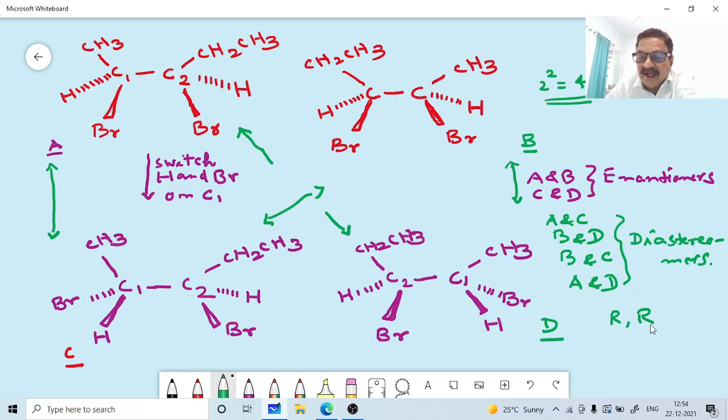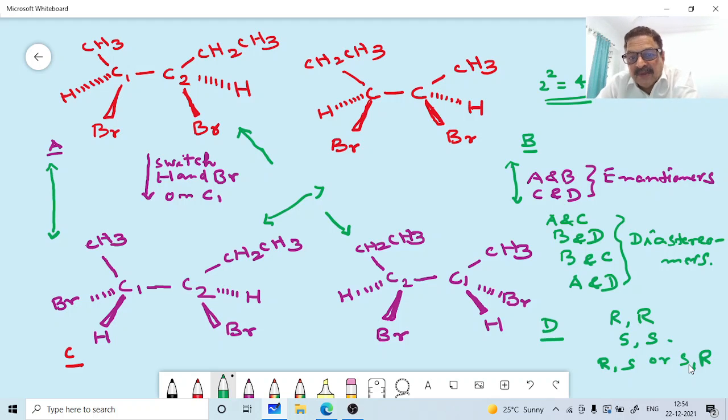Its enantiomer will have SS. A diastereomer of the same compound has either RS or SR configuration, where one stereogenic center has the same configuration and the other has the opposite configuration.